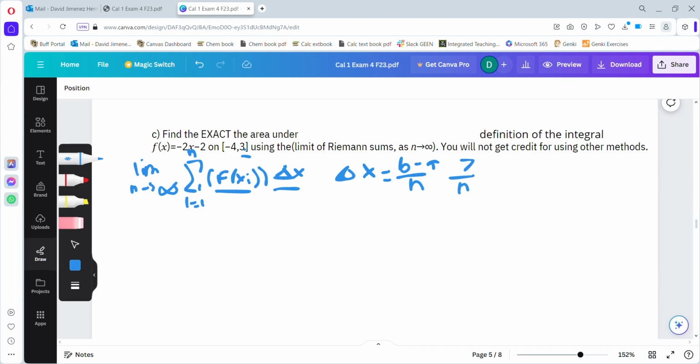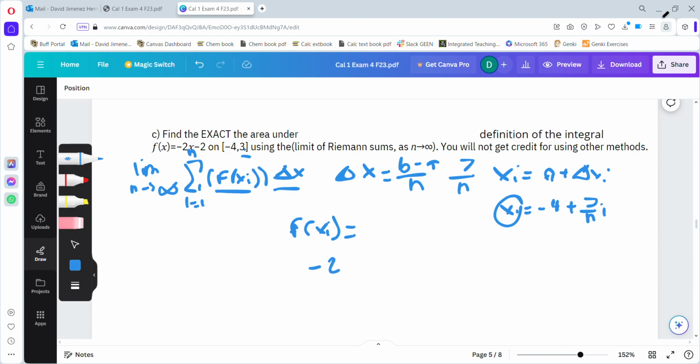Next, what we want to do is find that f of xi. Let's start with xi. xi is going to be equal to our a value of our interval plus i times change of x. Since negative 4 was our a, xi is going to be equal to negative 4 plus 7i over n. And from here, we just want to plug this xi into our function so that we have f of xi. So f of xi is going to be negative 2 times negative 4 plus 7i over n, minus 2.